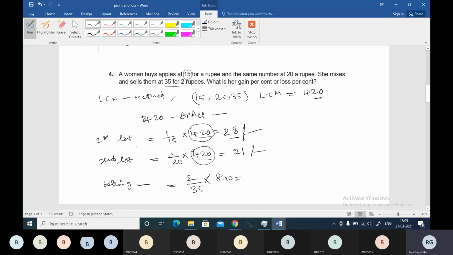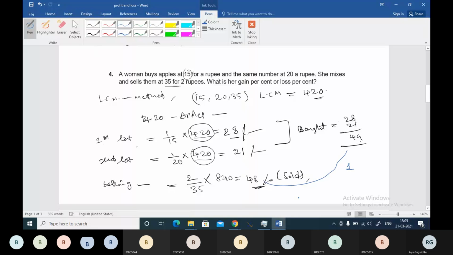She will be selling 840 in total. It will become 48, so she sold at 48 rupees, and she bought at 28 plus 21, that is 49. Now you can see she bought at 49 and sold at 48. So obviously she is going to incur 1 rupee loss.